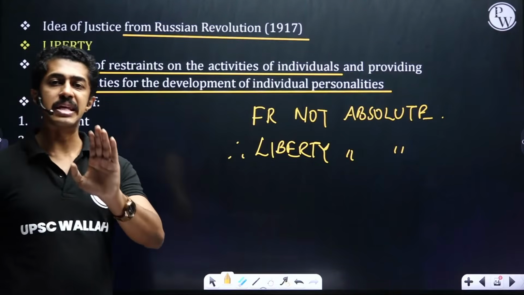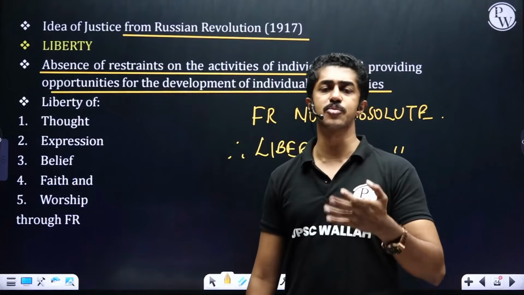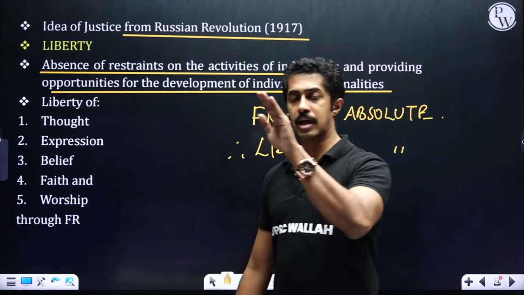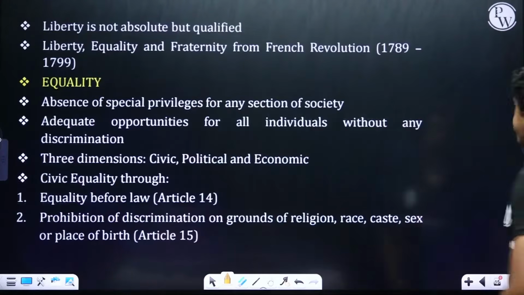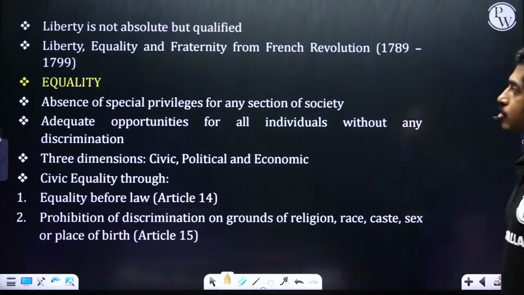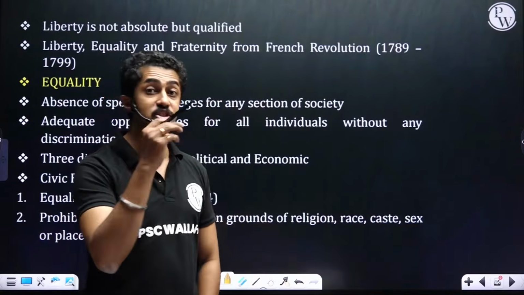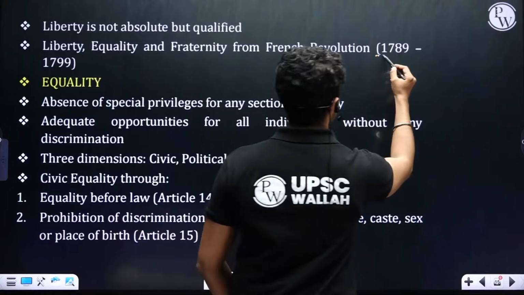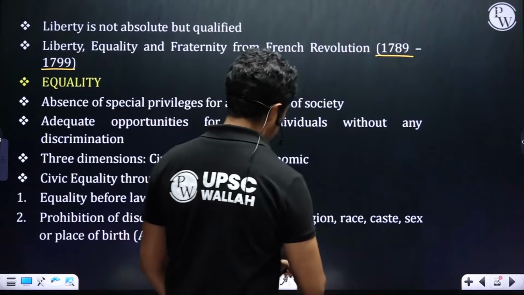Government can place reasonable restrictions on your freedom. They can place restrictions on this. Let us take it further forward. Liberty is not absolute but qualified. Liberty, equality, and fraternity have been borrowed from the French Revolution of 1789 to 1799. And then you have equality.